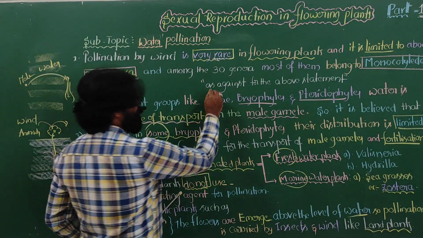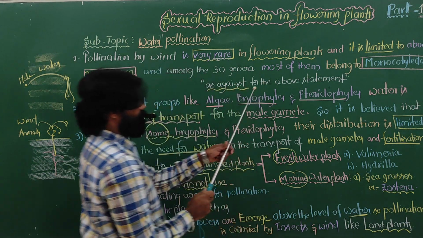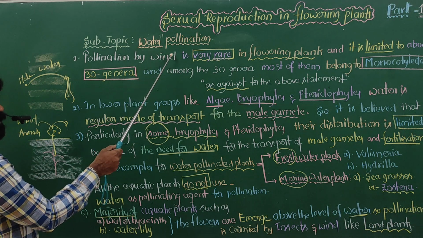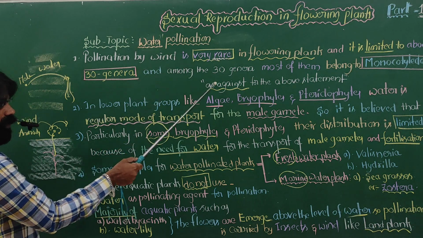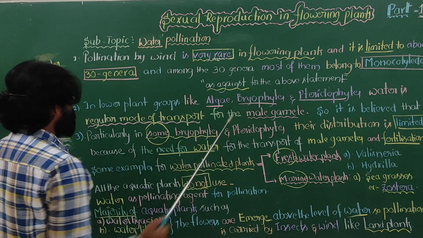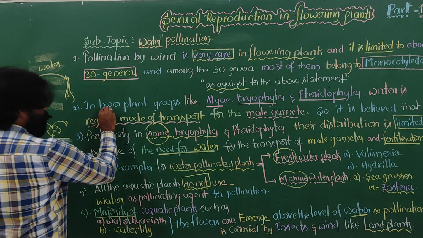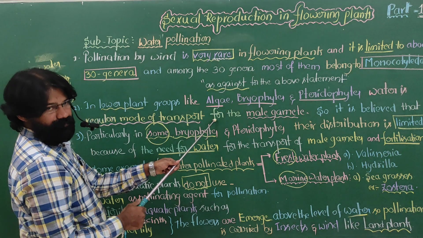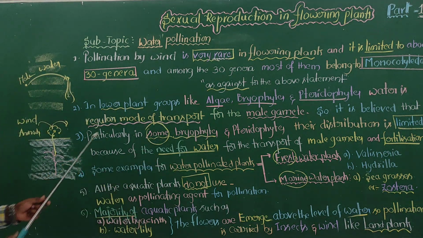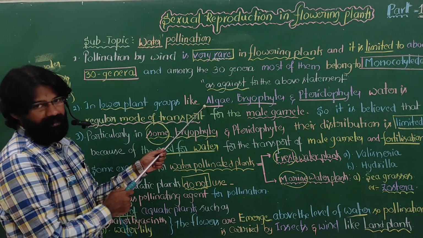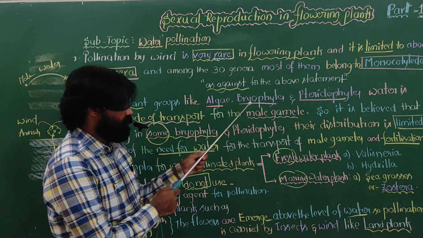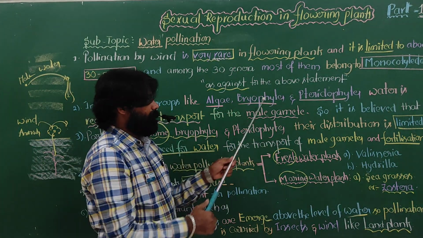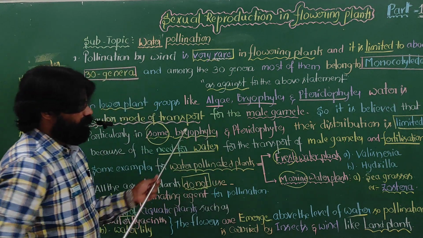Now, as against the above statement, in lower plant groups like algae, very primitive plants, bryophytes and pteridophytes, then after that gymnosperms and angiosperms will come, these all are the primitive plants.